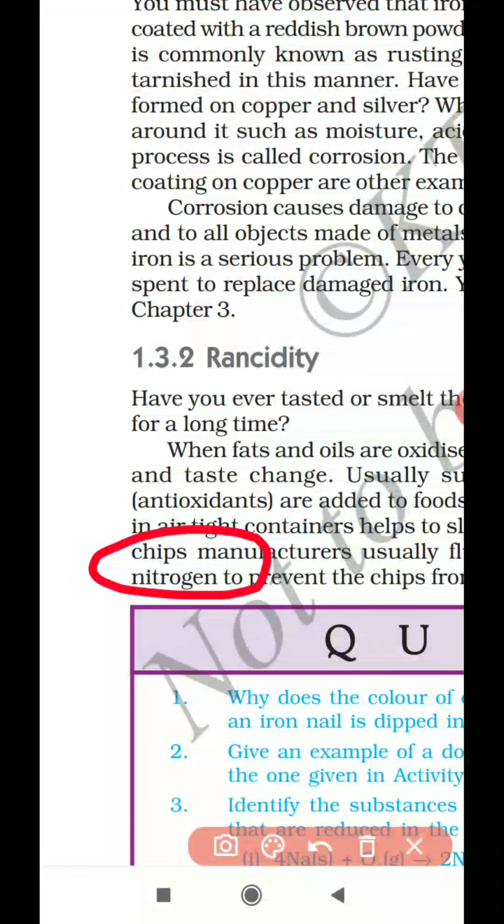The bags of chips are usually flushed with nitrogen gas because nitrogen prevents the chips from getting oxidized. The oil present in the chips will not easily react with oxygen. If the chips are not oxidized, they can be preserved for more time, and the taste and smell would not change. In the sense, it won't get rancid also.